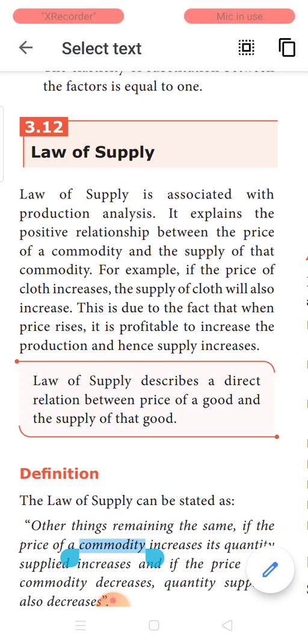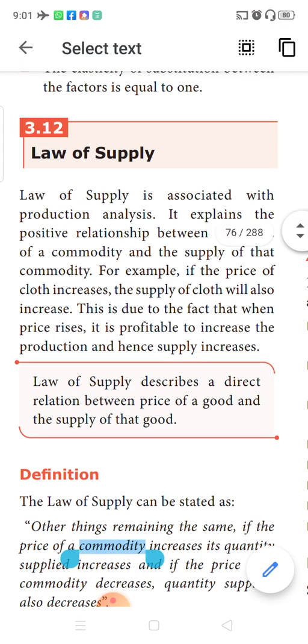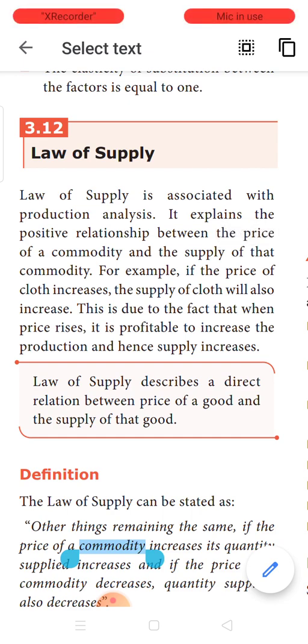As a rational producer, since the prices are increasing, you will try to bring more units of supply into the market. When more units of supply are brought into the market, automatically the sale will increase. When sale increases, profit also increases for the producer, because all the producers will aim at profit maximization. So supply and price are directly related to each other. When price increases, supply also increases. So a direct relationship, otherwise a positive relationship, exists between price and supply.